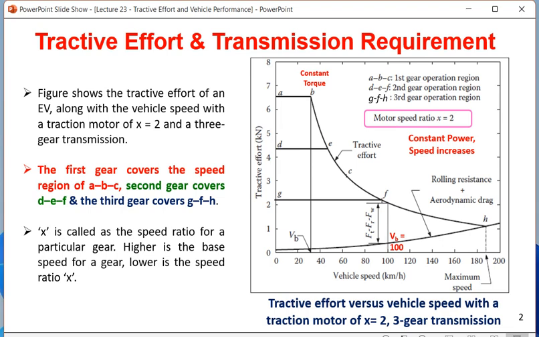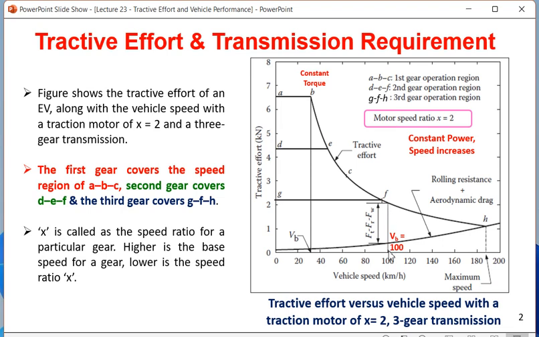So 200 km per hour vehicle speed or 5000 rpm motor speed, both are the same. There also you could find the speed ratio, and here also you can find the speed ratio. There we were taking the base speed, for very high gear or third gear, to be around 2500. That was rpm, that was the motor speed. Now here, instead of 2500, we are calling the vehicle speed to be 100. So what we find here is x is equal to 2. How is x equal to 2? Maximum speed 200, base speed 100.